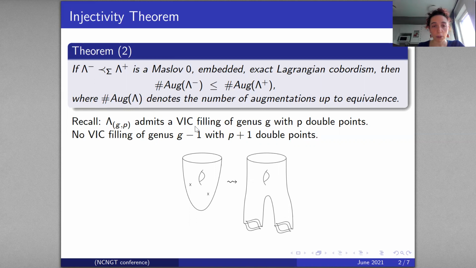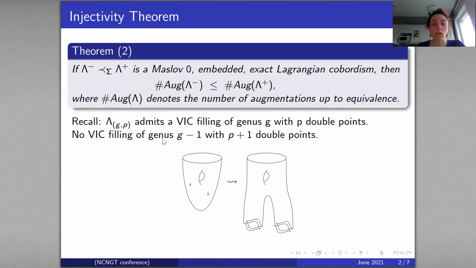So this lambda GP admits a VAC filling of genus G with P double points, and we prove that it does not admit a VAC filling of genus G minus 1 with P plus 1 double point in the following way.